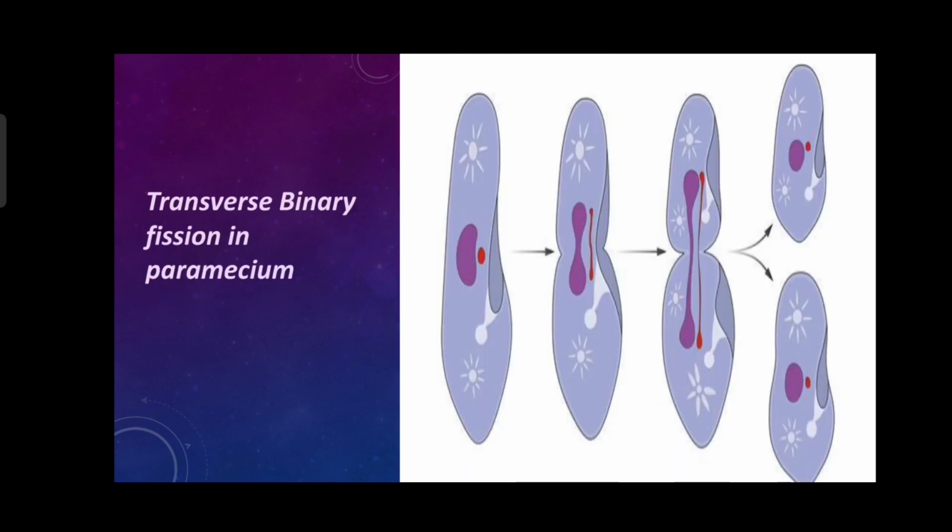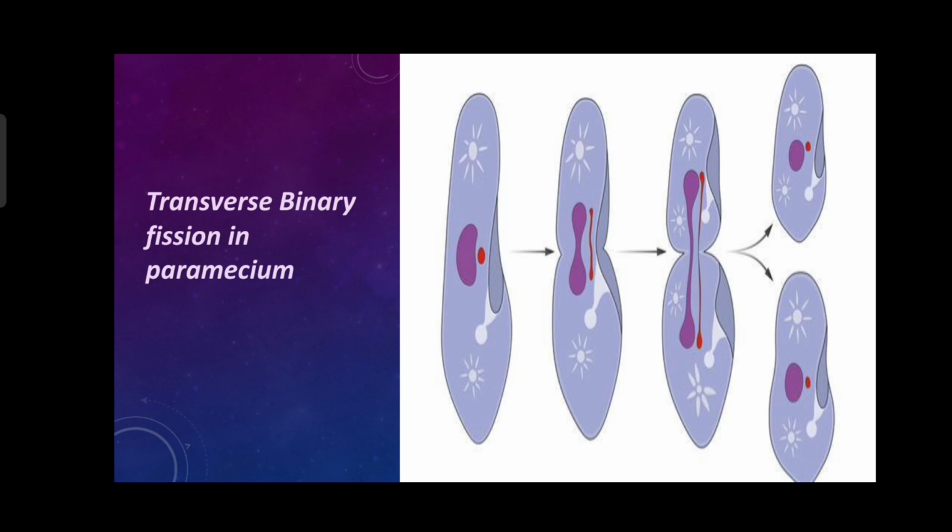The next one is transverse binary fission. It is generally shown by paramecium. Paramecium is an organism which has a slipper-type shape, चप्पल के shape का होता है. In this binary fission, the paramecium divides transversely to form two daughter cells. That means it divides horizontally.